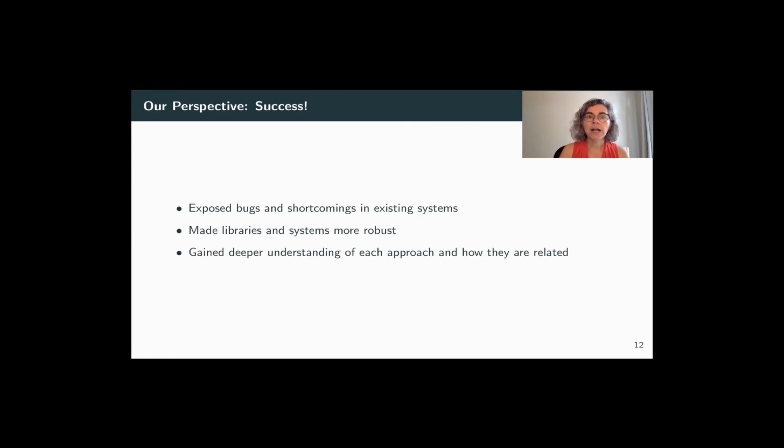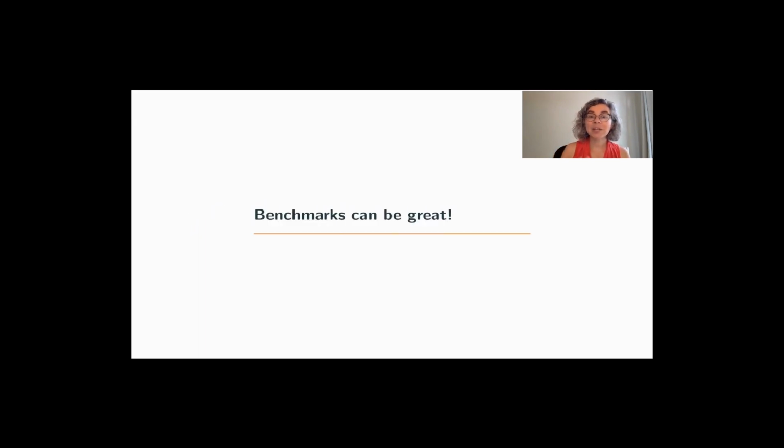So overall, I think all of us felt it was a success. This benchmark did expose bugs and shortcomings in existing systems. It made libraries and systems more robust. It helped us restructure our proofs, and it helped us to gain a deeper understanding of each approach and how they're actually related. So benchmarks can be great.